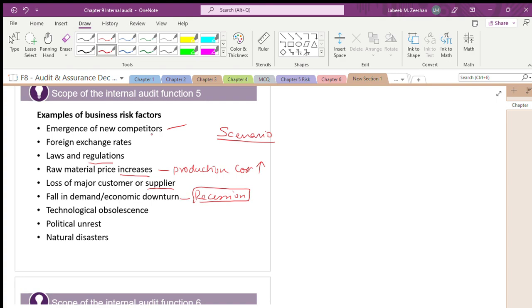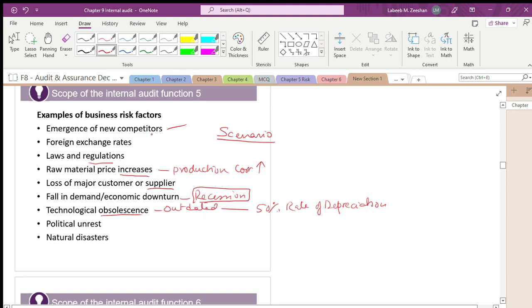You have technological obsolescence. Is that outdated technology? Again, you have to change the technology as per the requirement. Whenever you are talking about technology, the rate of depreciation will be almost 50%, meaning within 2 years you are going to replace the technology.